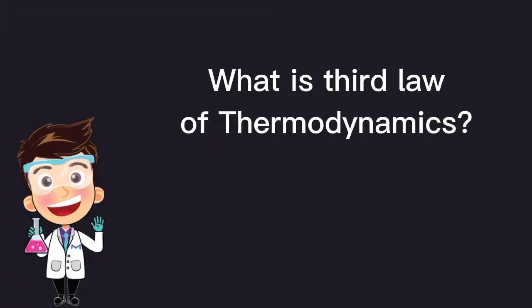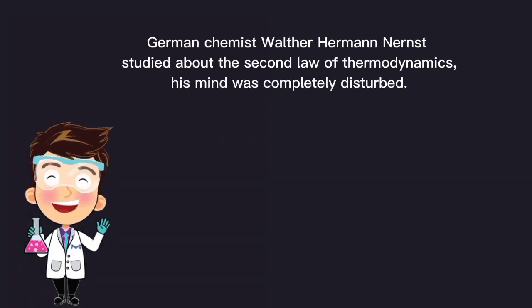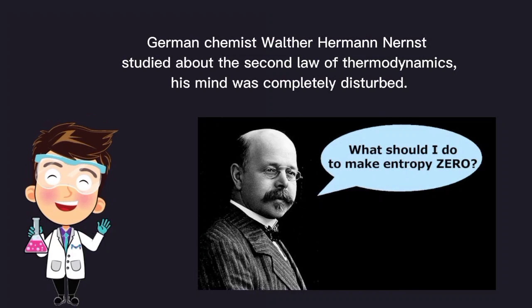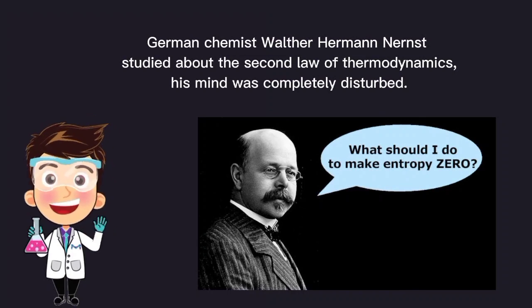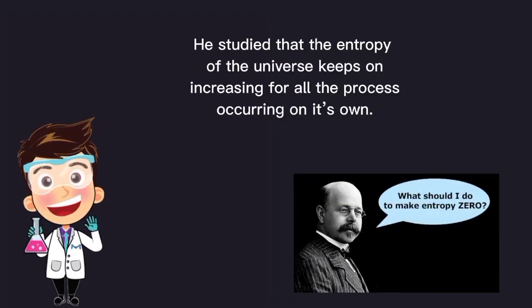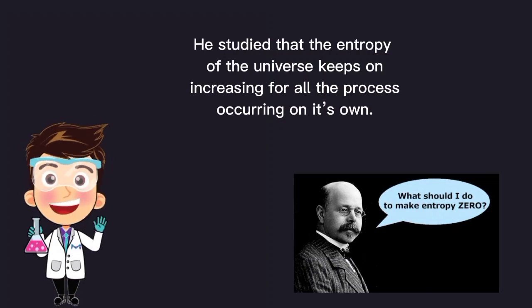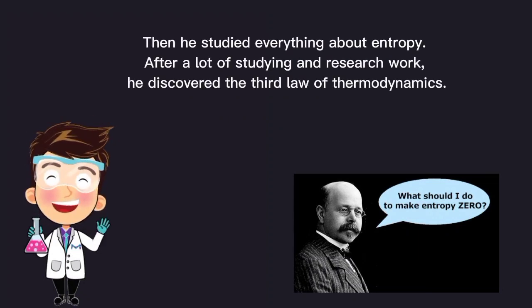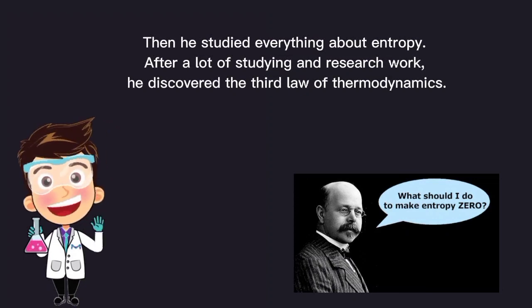What is the third law of thermodynamics? German chemist Walther Hermann Nernst studied the second law of thermodynamics. His mind was completely disturbed. He studied that the entropy of the universe keeps on increasing for all the processes occurring on their own. Then he studied everything about entropy. After a lot of studying and research work, he discovered the third law of thermodynamics.